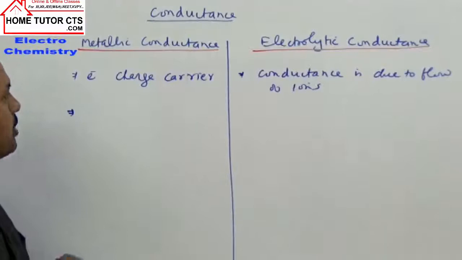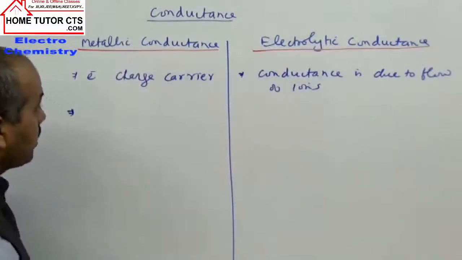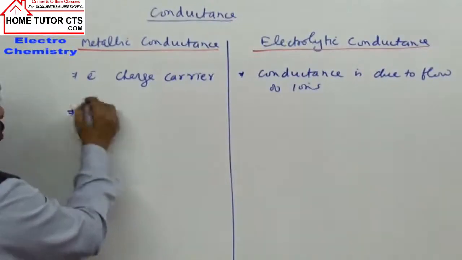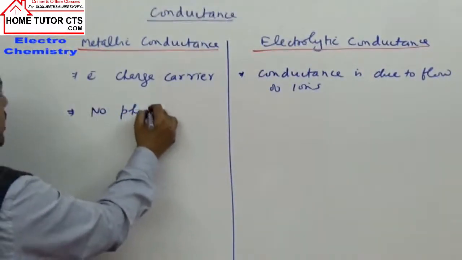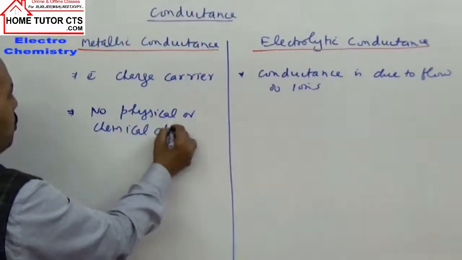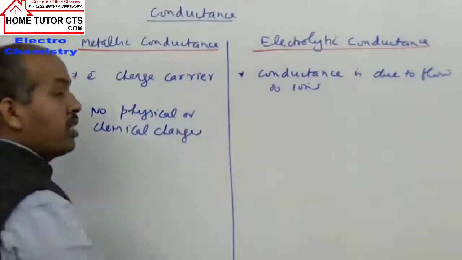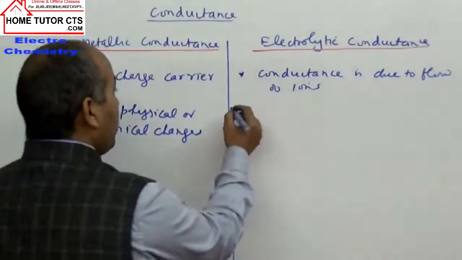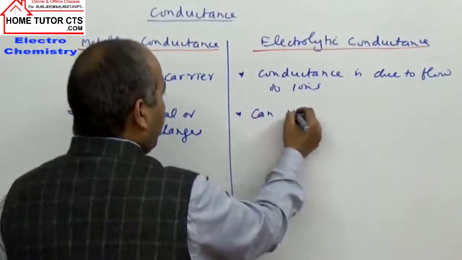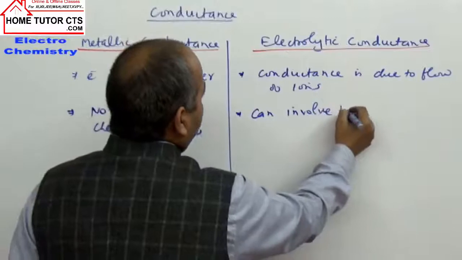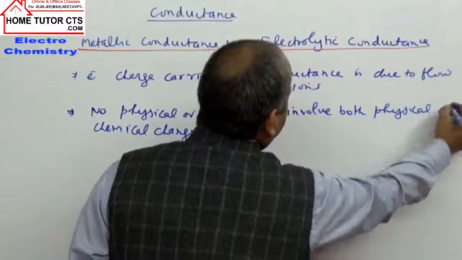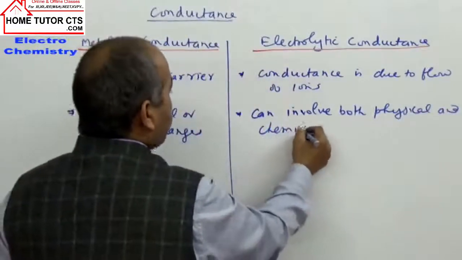Okay, the next difference can be taken here. In metallic conductance, there are no physical or chemical changes during conductance. Whereas electrolytic conductance can involve both physical as well as chemical changes.